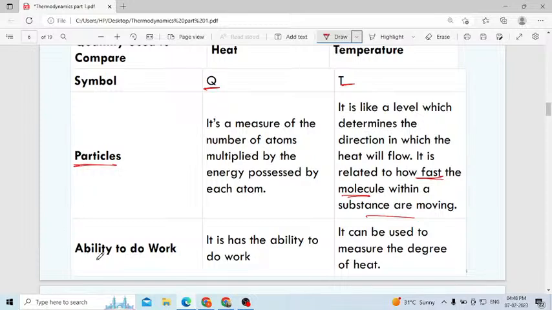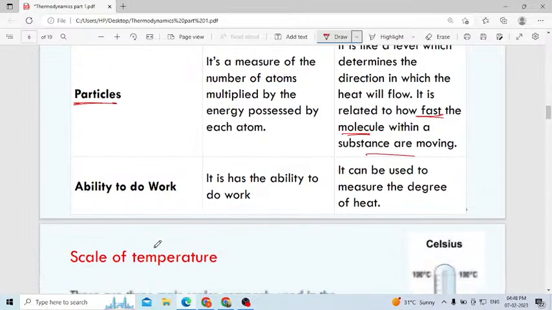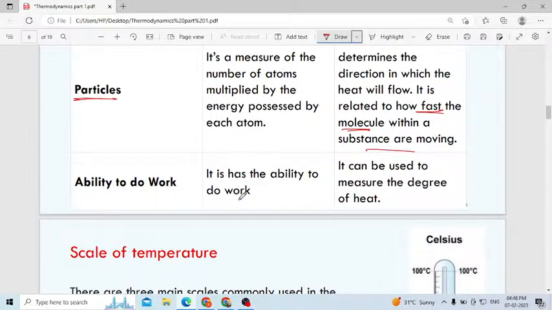Okay, Suma. Next, ability to do work. It has the ability to do work. Whenever you have heat, take a simple example: we eat food, our body gains energy. Once we gain the energy, we are ready to do the work.